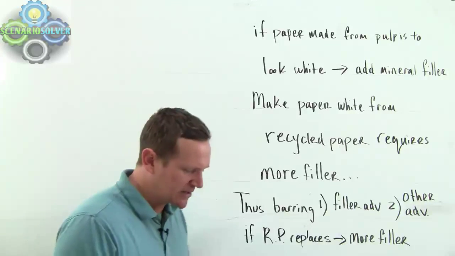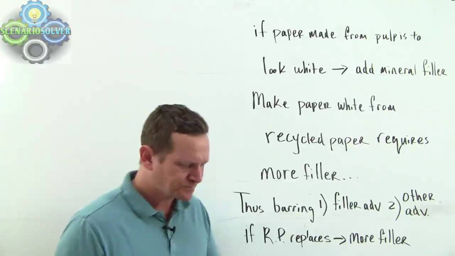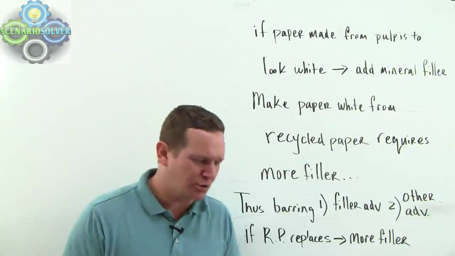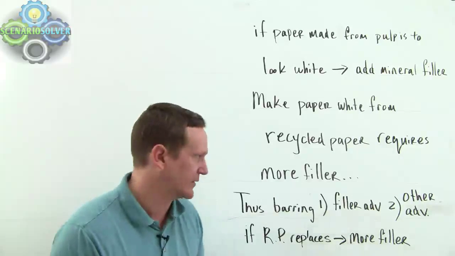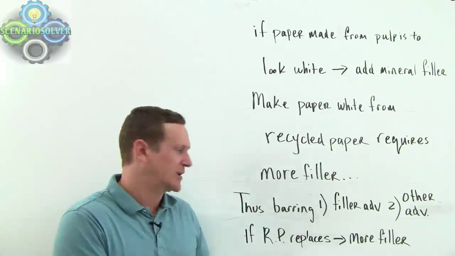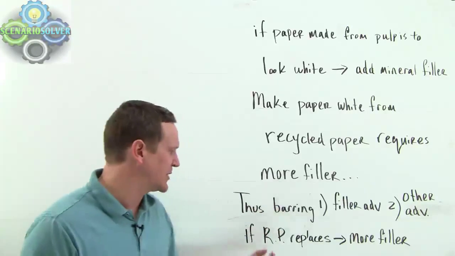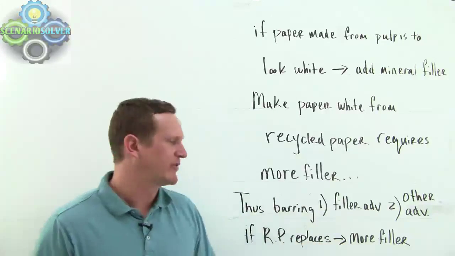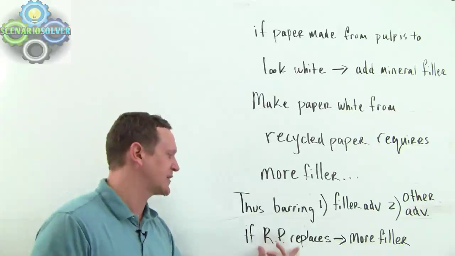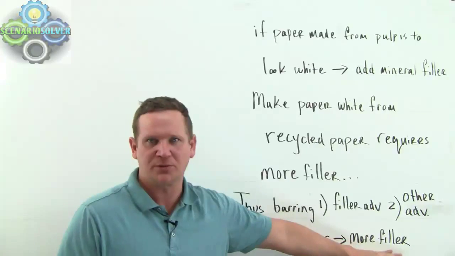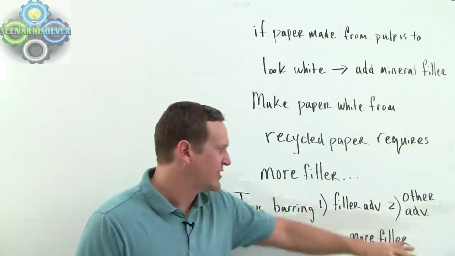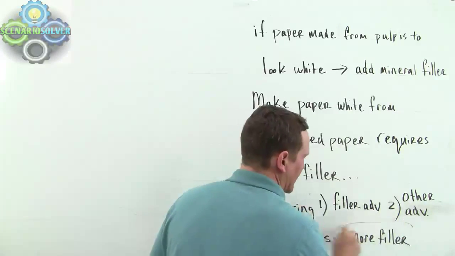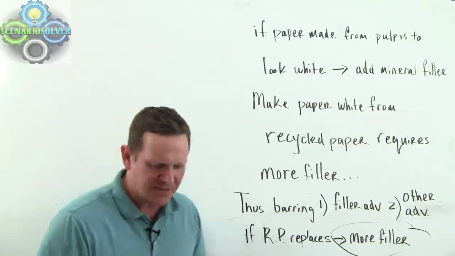Let's look at A. Certain kinds of paper cannot be manufactured from recycled paper. What if I said, it is not true that certain kinds cannot, or that all can, okay? Does that destroy this argument? And you've got to think about what the argument is. If recycled paper replaces, then we're going to need more filler. We need something to say if recycled paper replaces, it is not a requirement that we need more filler. Okay, so that's what you're really doing. You are attacking this idea that this is going to happen. All right, and A doesn't do that at all.